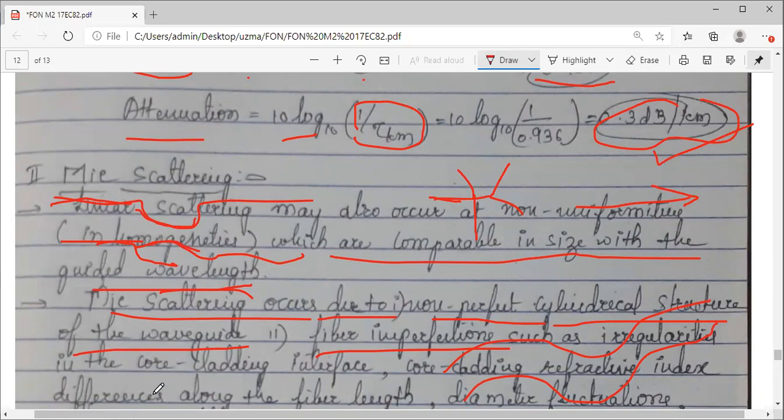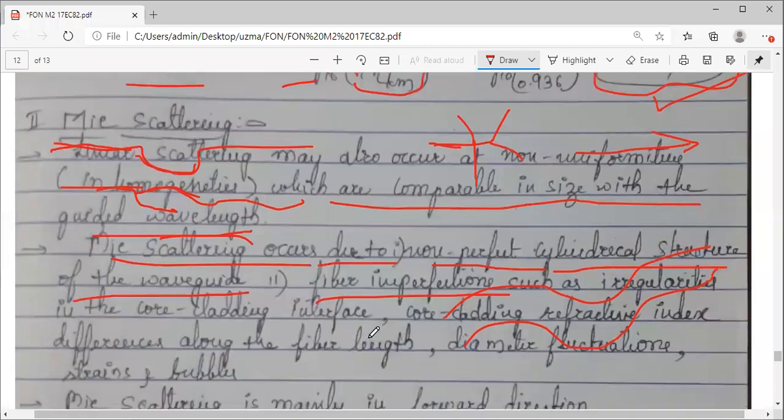Something like this. Some irregularities. Okay. Irregularities in the core cladding interface, or core cladding refractive index differences. जो N1 and N2, while fabricating, it may change because of these, and even diameter fluctuations. Just now I have drawn something like this. You can see there is a diameter change. So if there are diameter fluctuations, or even stains or bubbles while forming the glass, there may be an air gap, the bubbles may be formed.